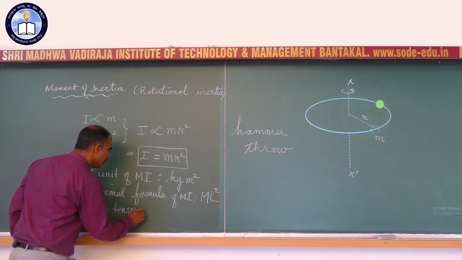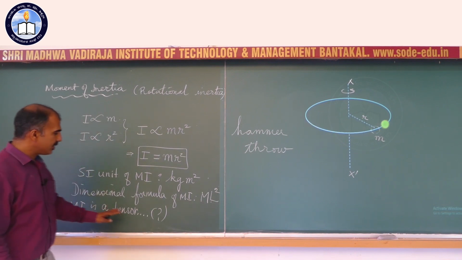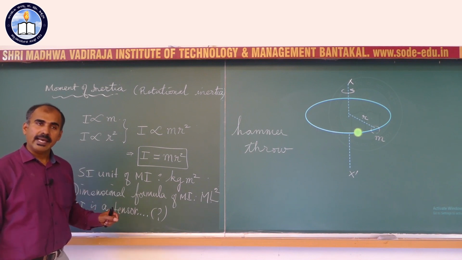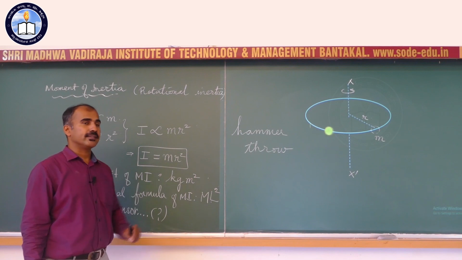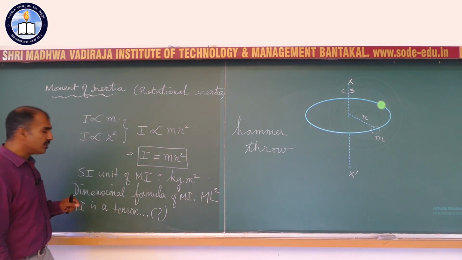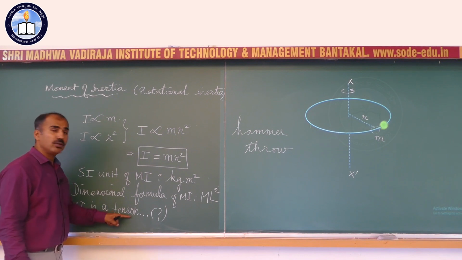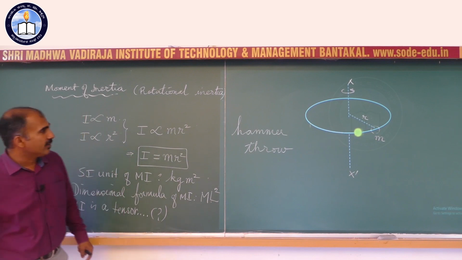We will not bother about it, but it is a tensor other than scalar and vector. Usually scalar is a tensor of rank 0, vector is a tensor of rank 1, and any other tensor of higher rank is called usually a tensor, and moment of inertia is a tensor.